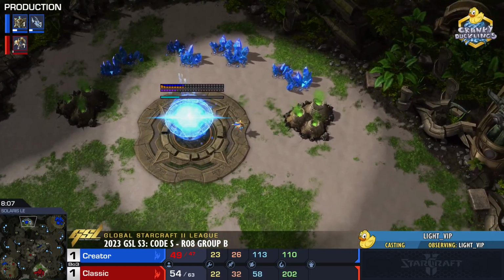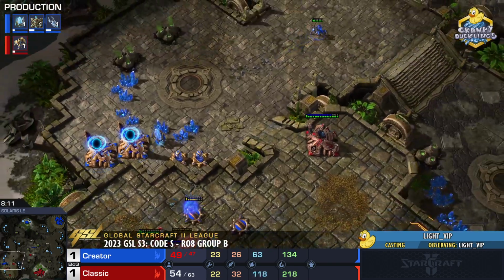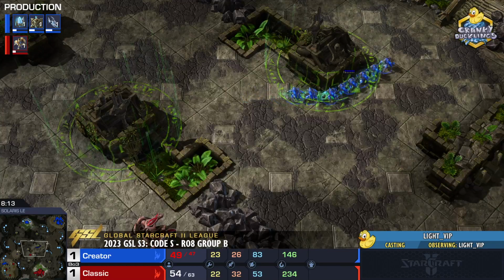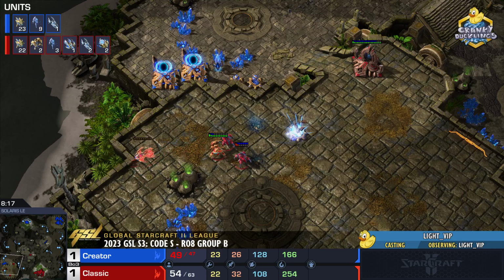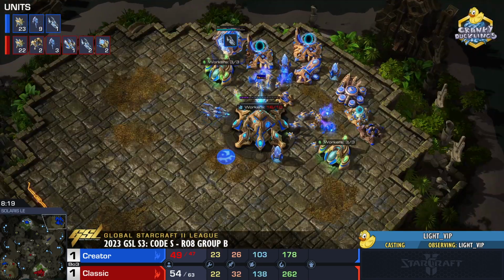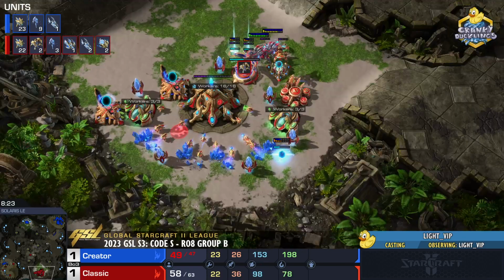Creator going for his own ninja base. This is getting rowdy. This is getting wild. Look at the army tab here. Creator, he's up to 9 Stalkers. He does have a Void Ray back at home. 2nd Void Ray's on the way. We're running out of minerals here.